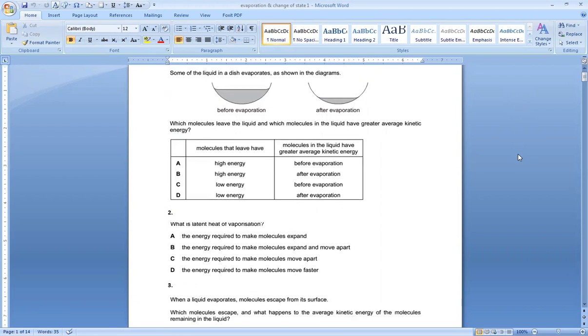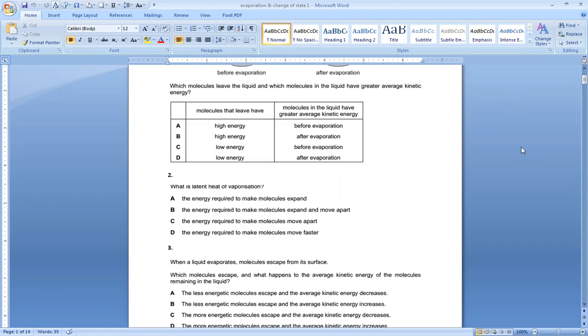Number 2 says, what is the latent heat of vaporization? So latent heat of evaporation is the energy or heat required to change a liquid into gas.